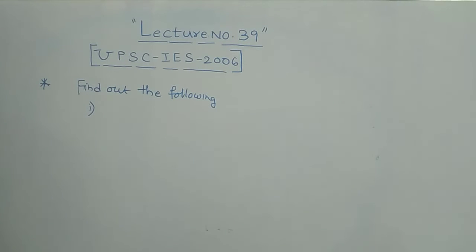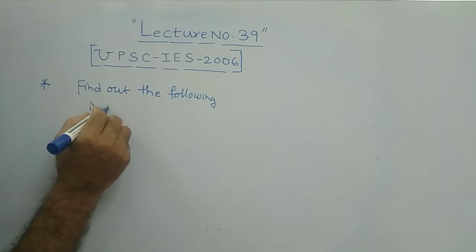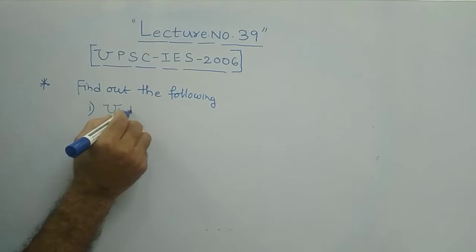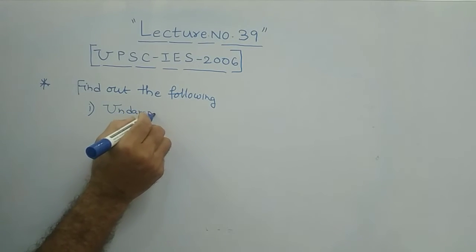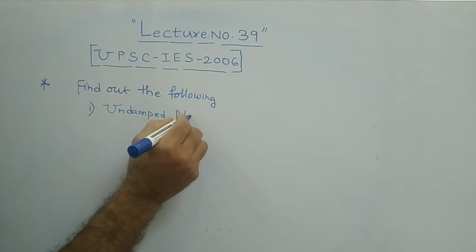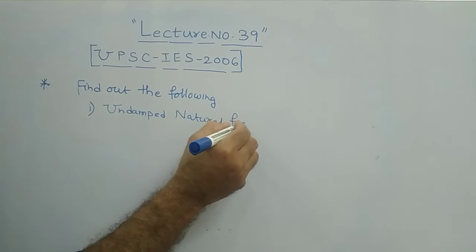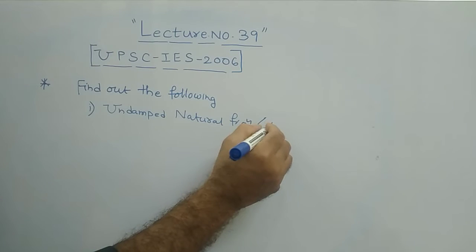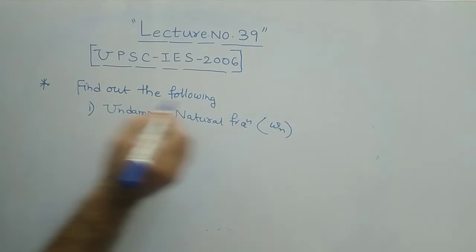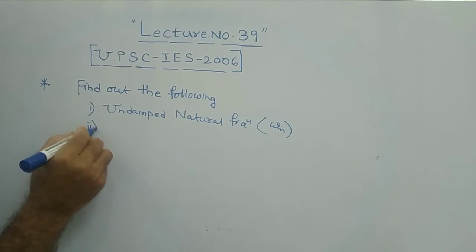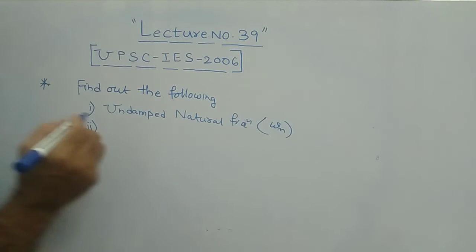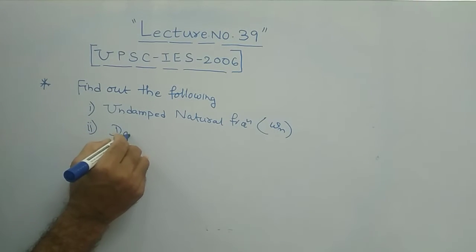The first one: what is the undamped natural frequency? This is nothing but your omega suffix n. That is the first parameter he is asking to find out. The second one, damping ratio.